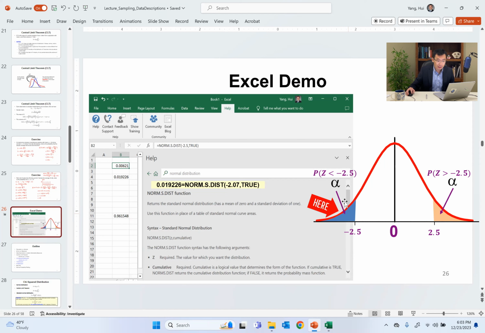So here is alpha, the probability, but on the x-axis is the critical value. They could be greater than 1. But if the question is asking you for the probability, or the area under the curve, it is always less than 1. So if you get a value that is greater than 1, that is not right.